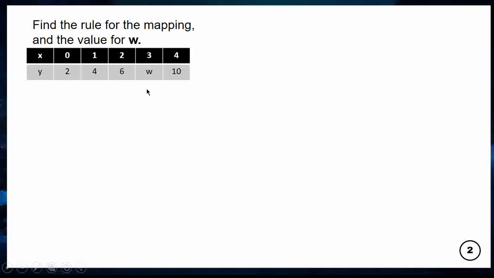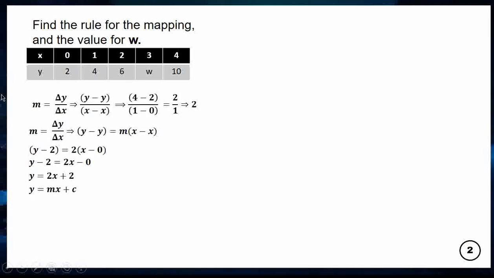So let's prove it with the gradient formula, which is m is equal to change in y over change in x, that is y minus y over x minus x. For the y values, I take 4 and 2, so y2 minus y1. Then for x, y2 minus y1 goes with x2 minus x1.